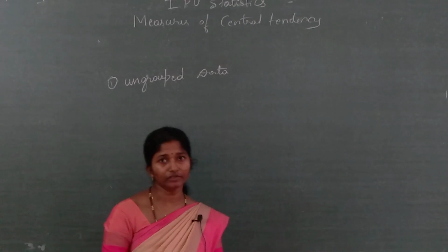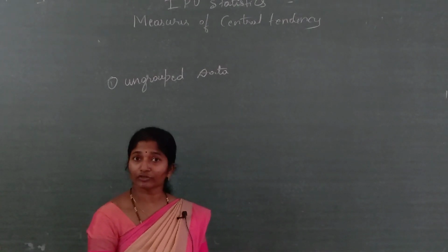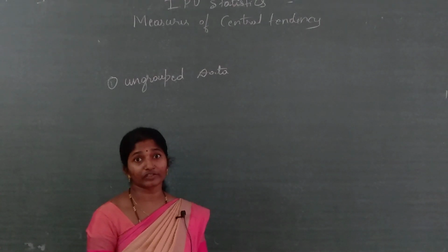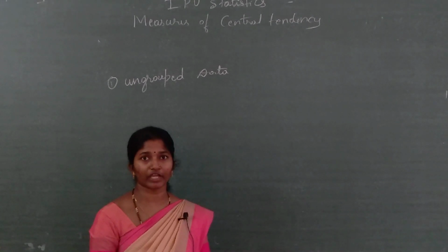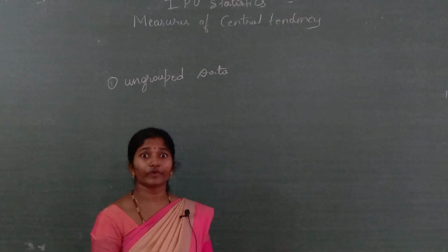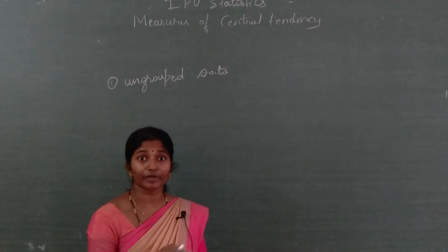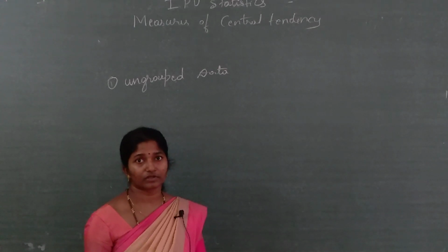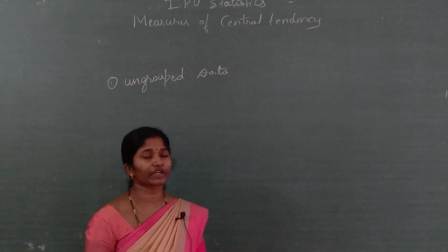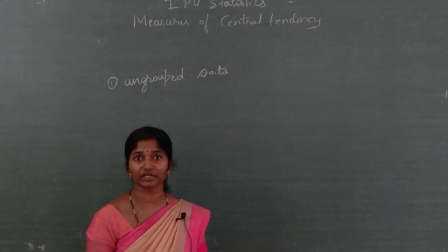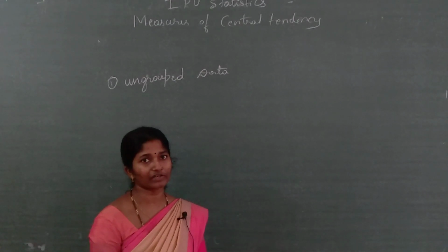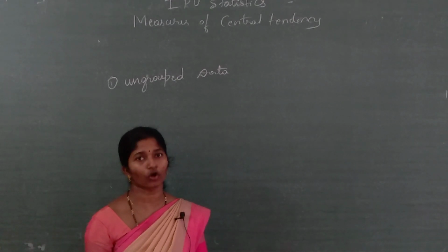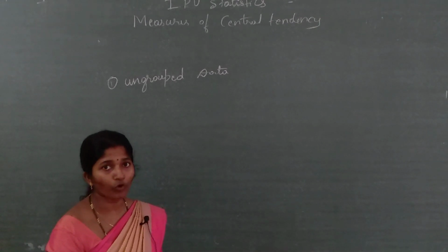Ungrouped data. Here, how do we find the mode? The mode can be found by inspection. By inspection, we have to see which value is repeated the most, or we can say the maximum number of times it occurs. The value with the maximum concentration, the one that occurs the maximum number of times, is the mode value.